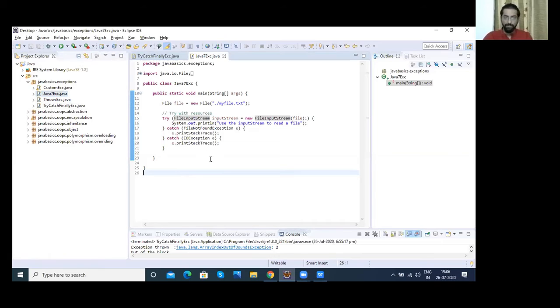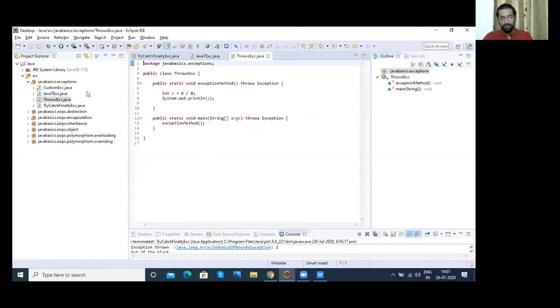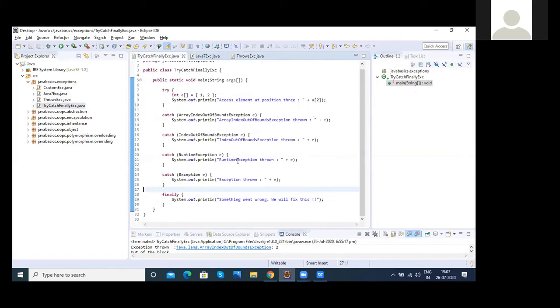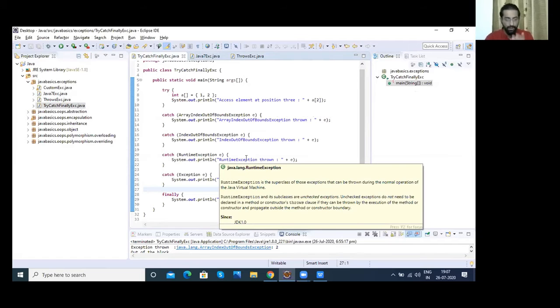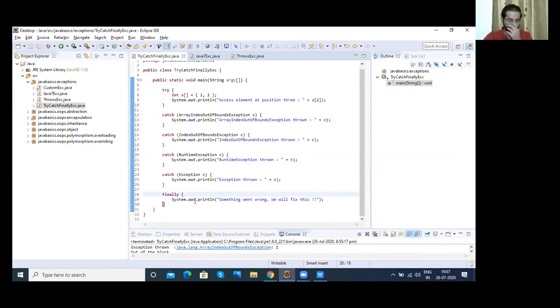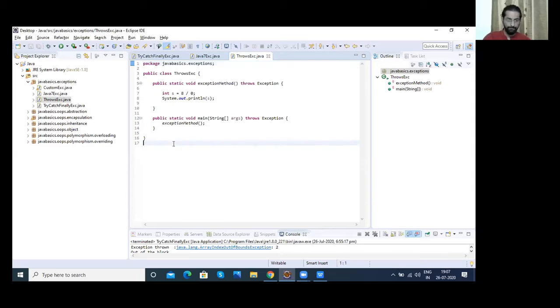So we talked about one way of handling, that is try catch with or without finally. And one more thing I wanted to tell you, which I have not shown in the program: always avoid using return statements in the finally block, because if you write return statements, they will override everything that was written in finally. So avoid using return statements in the finally block. So that was about try catch.